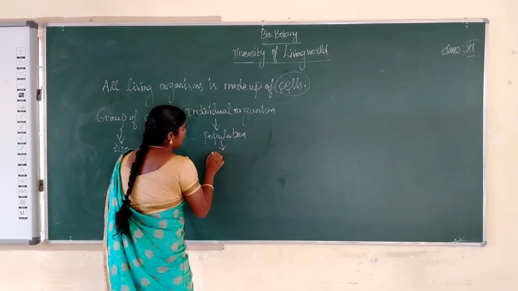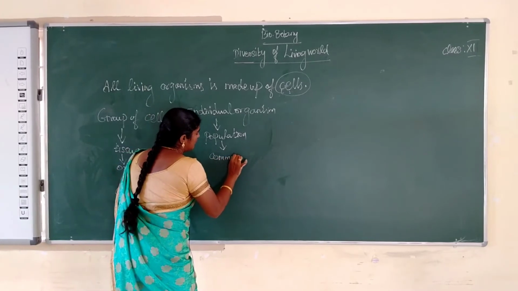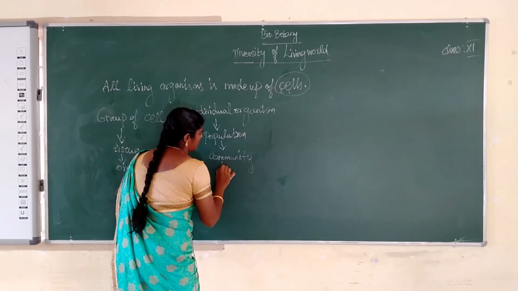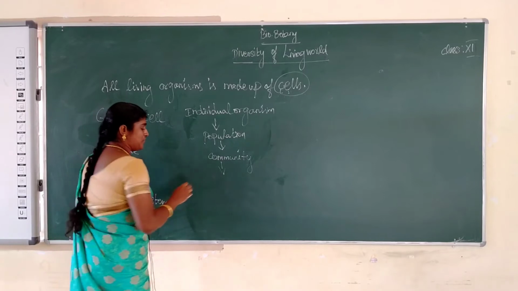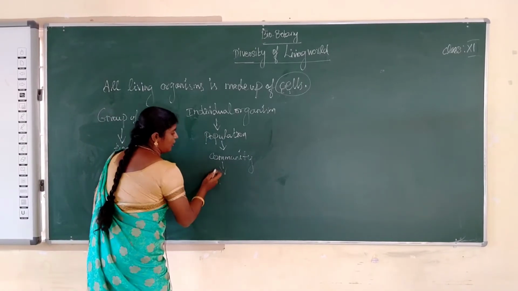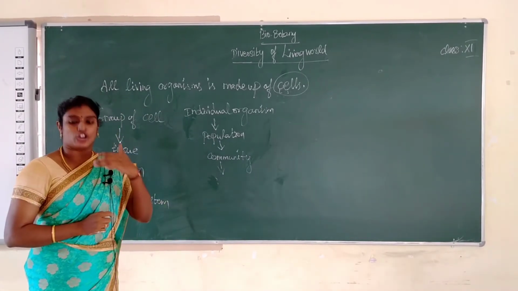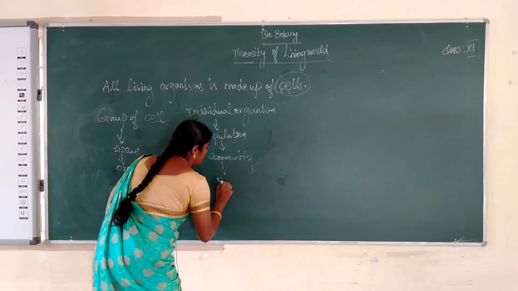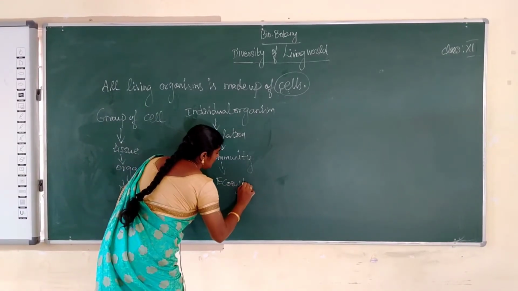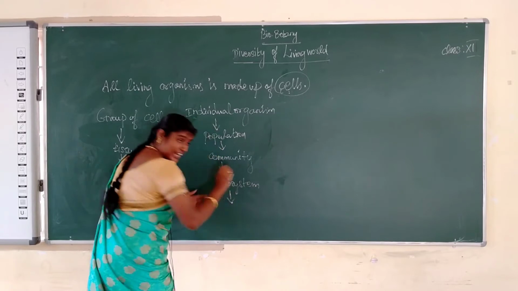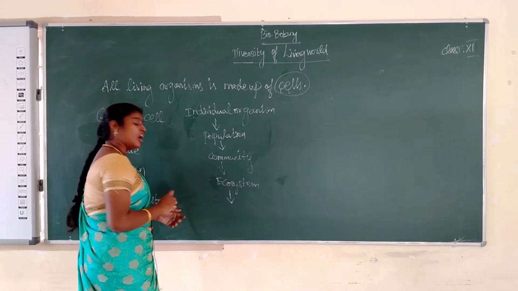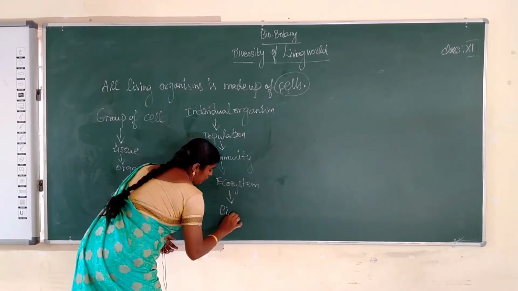Next category, community. Next, ecosystem. Then the next category, biosphere or biological diversity.